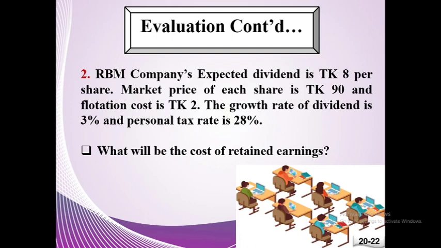The second question is, RVM Company's expected dividend is Taka 8 per share. Market price of each share is Taka 90 and flotation cost is Taka 2. The growth rate of dividend is 3% and personal tax rate is 28%. So, what will be the cost of retained earnings?